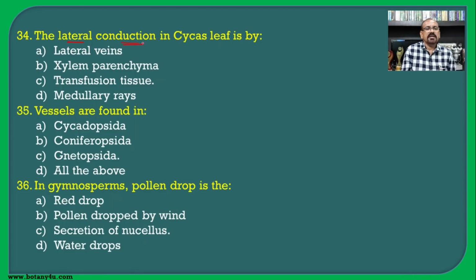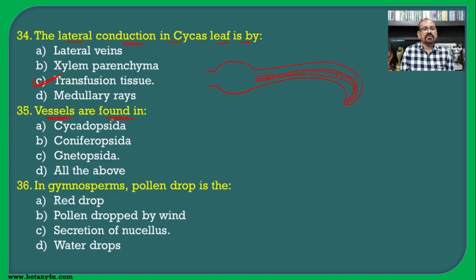The lateral conduction in Cycas leaf is by... So if you see the leaf of Cycas, such a condition is there, and in this center there is the presence of a special type of conducting tissue, known as the transfusion tissue, which is present because of the absence of lateral veins, and hence this lateral conduction is carried out by means of the transfusion tissue.